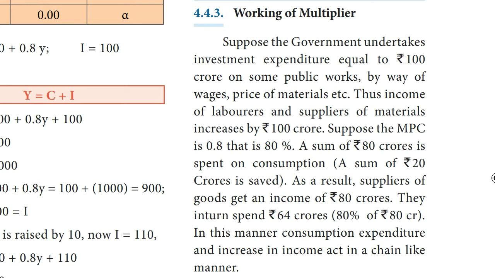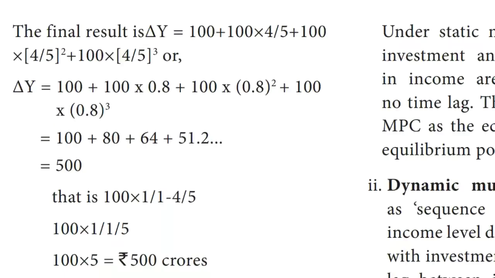Suppose the MPC or marginal propensity to consume is 0.8, that is 80%. A sum of rupees 80 crores is spent on consumption. The remaining amount, 20 crores, is saved. As a result, suppliers of goods get an income of 80 crores. They in turn spend 64 crores, that is 80% of 80 crores. In this manner, consumption expenditure and increase in income act in a chain-like manner.